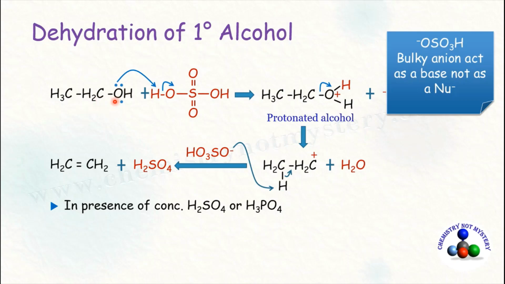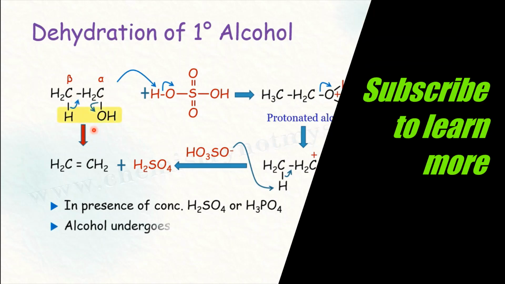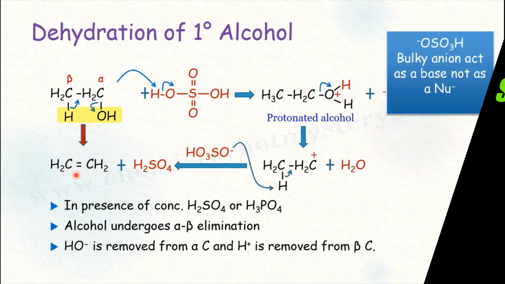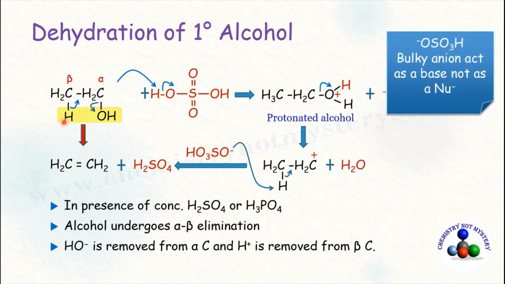Carbon attached to functional group is the alpha carbon and carbon next to it is the beta carbon. Now let's rewrite this molecule in expanded form. In presence of concentrated sulfuric acid, OH negative is removed from the alpha carbon and H plus is removed from the beta carbon. And as a result of it, double bond is formed between alpha and beta carbon and alkene is formed. Such kind of elimination is known as alpha-beta elimination, as OH is removed from the alpha carbon and H plus is removed from the beta carbon.